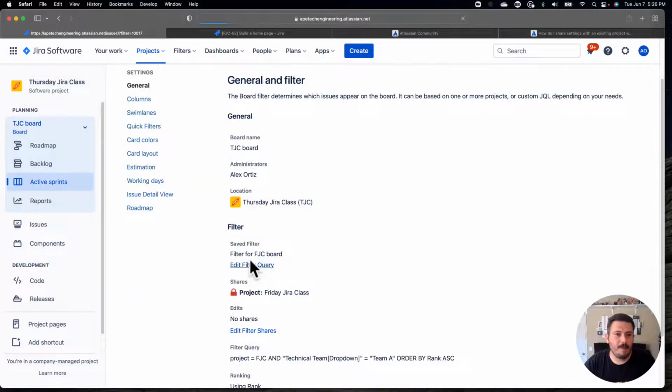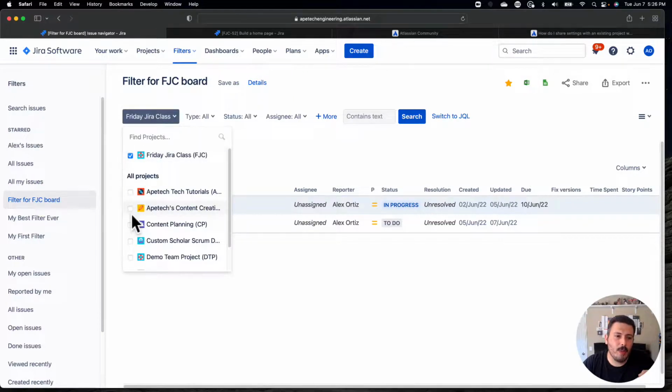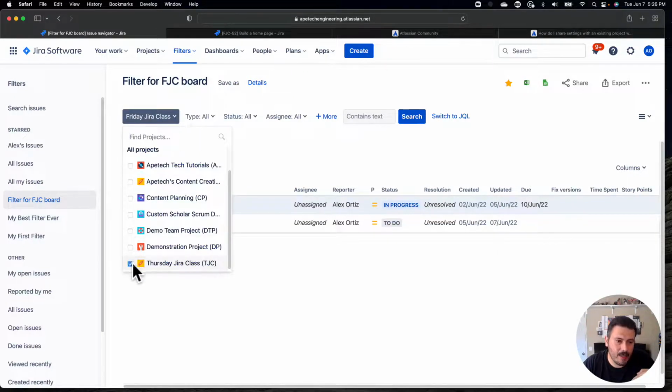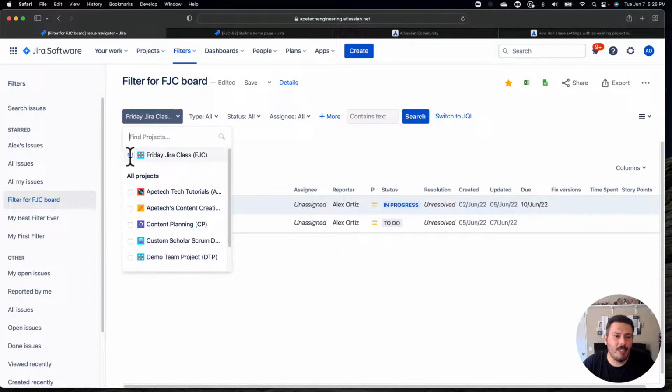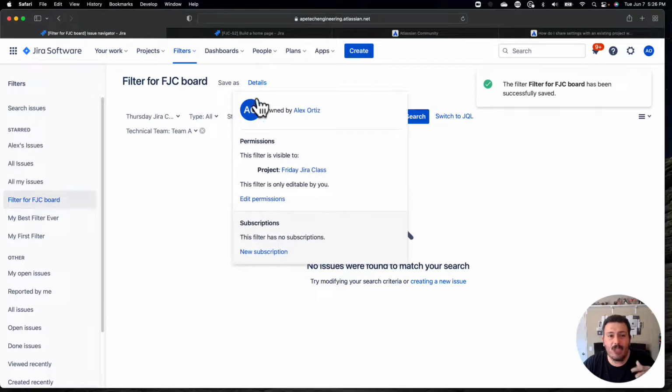I got to change the board name, I got to change the location, and most importantly, I got to change the filter, because when we go back and look at the filter here, the filter for this board is still for FJC, it's for my Friday Jira class. So I actually have to change it to be for my Thursday class. And then I have to deselect the Friday one, and then I have to save it, and then I have to share it. Make sure that it's shared, right?